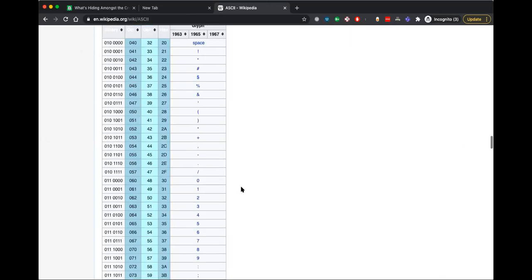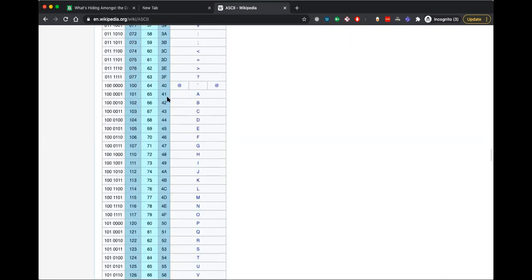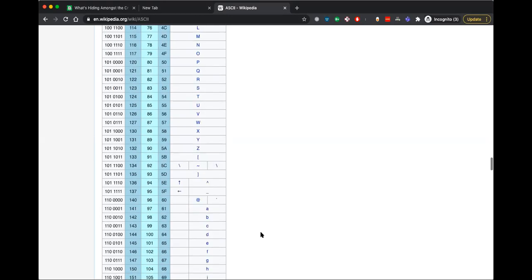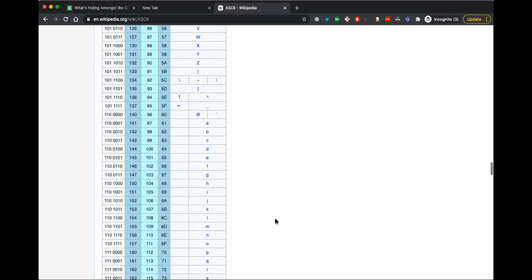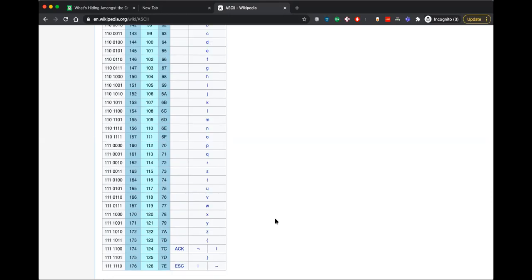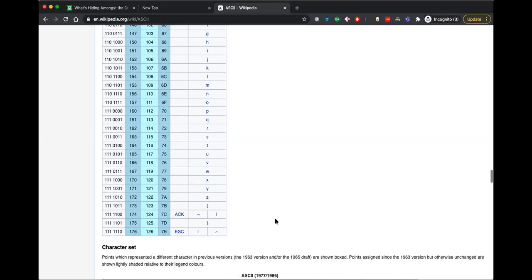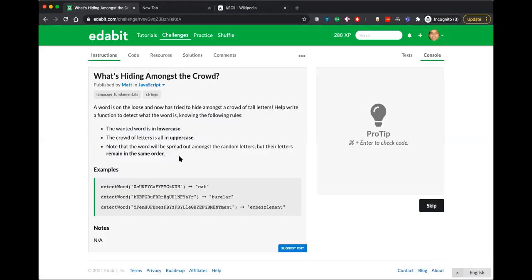So the character range of capital A starts at 65 and it goes till 90. Small a starts at 97 and ends at 122. So if we use charCodeAt, we can say greater than or equal to 97 and less than or equal to 122, right? So cool, we have some progress.